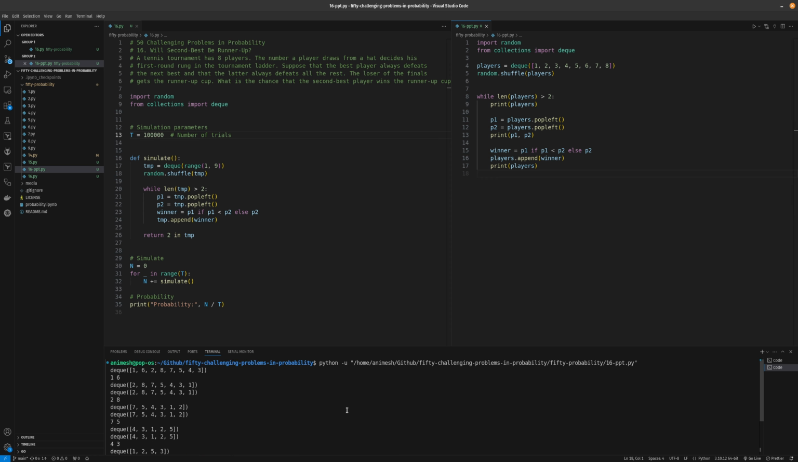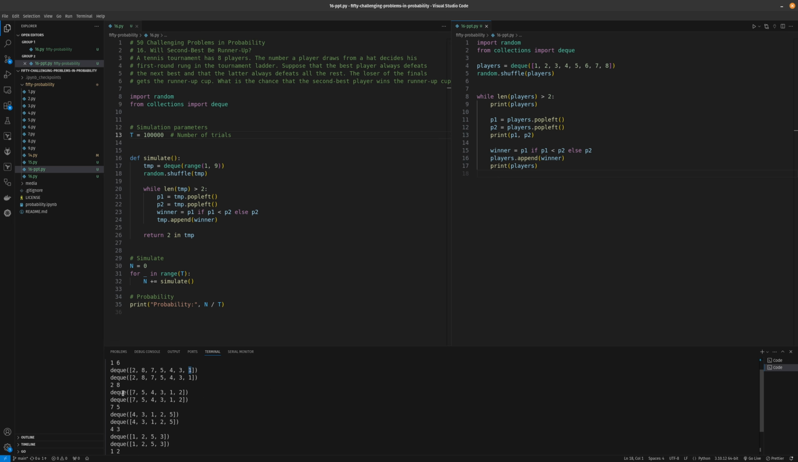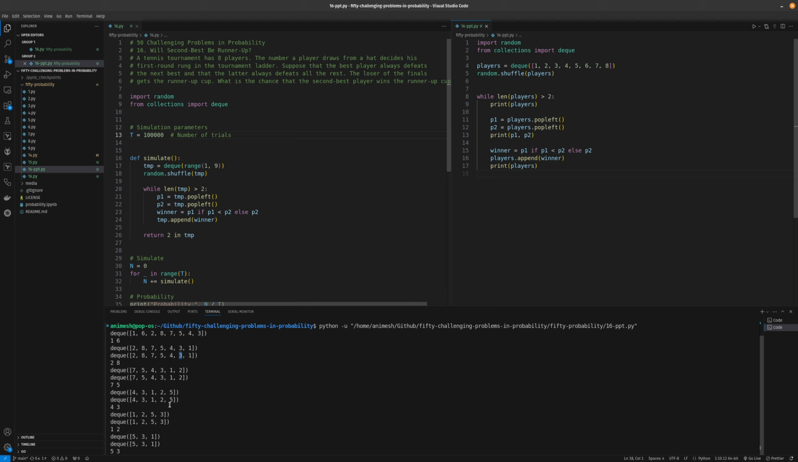As you can see, we had the initial deck as this, 1 and 6 as being the first game. Then 1 was appended to the last. Then we had 2 and 8, and 2 was appended to the last. Then we had 3 and 4 with 3 appended to the last. Then we had 1 and 2 with 1 appended to the last. And the last game was 5 and 3.